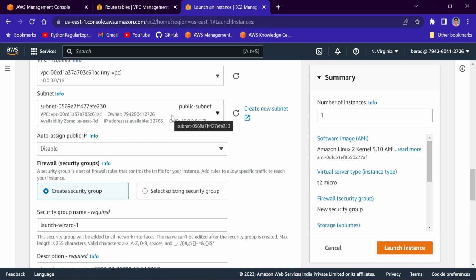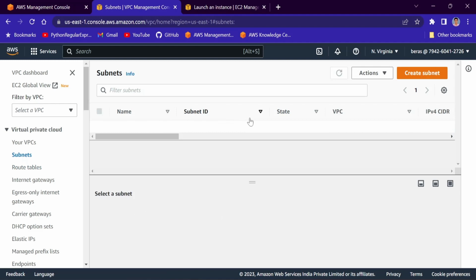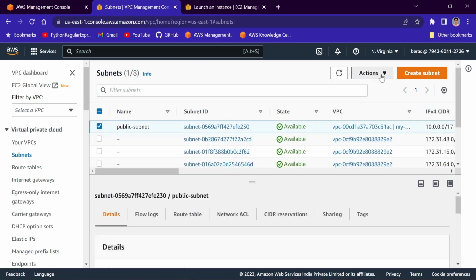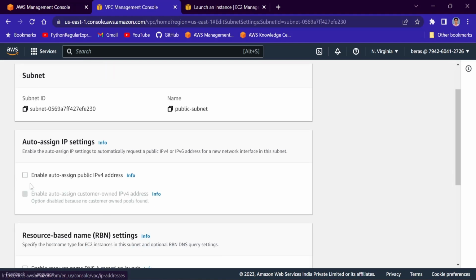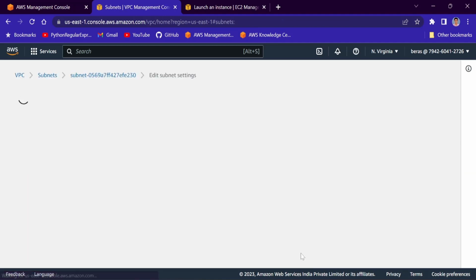So for that, what we can do, we will go here in this VPC section and we'll go to subnets and we'll select our public subnet and go to action, edit subnet settings, and here I will choose enable auto assign public IPv4 address, right? So I will save this.